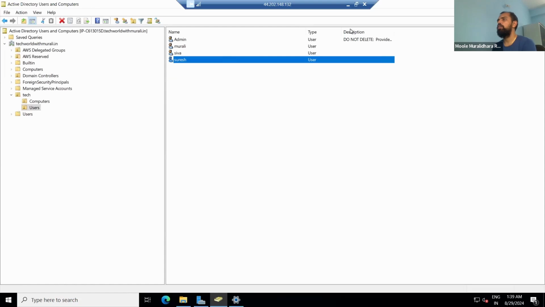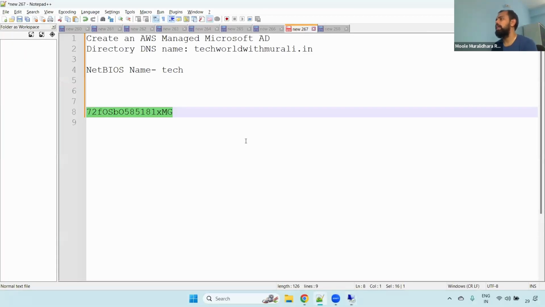Example, you wanted to log into your laptop. They have their own group, and they will add you to that group as well. In case you want to log in with Outlook or Teams, what they will do is add you to the specific group so that you are able to log in using your AD credentials. One of the most important advantages of using AD credentials.